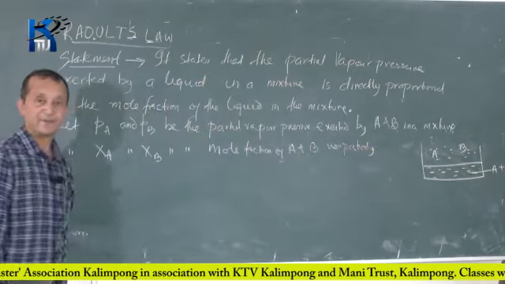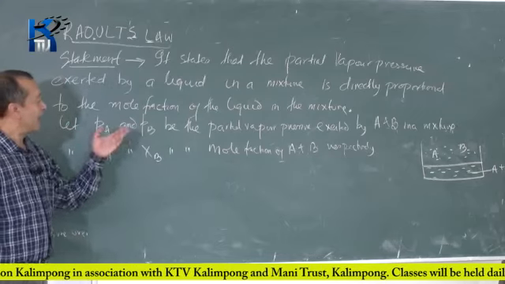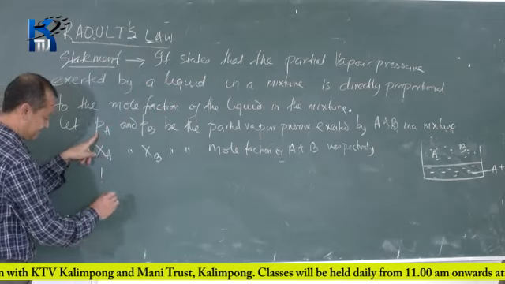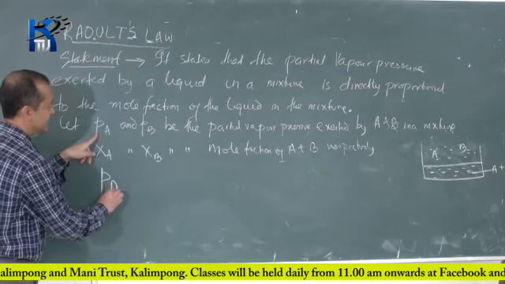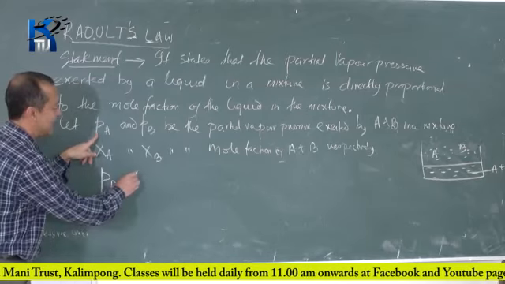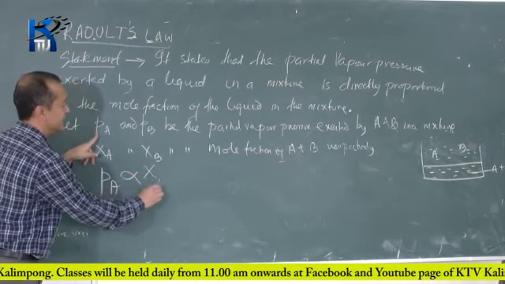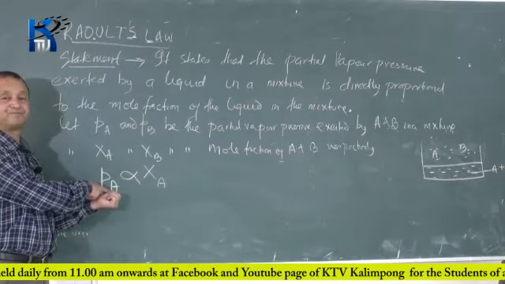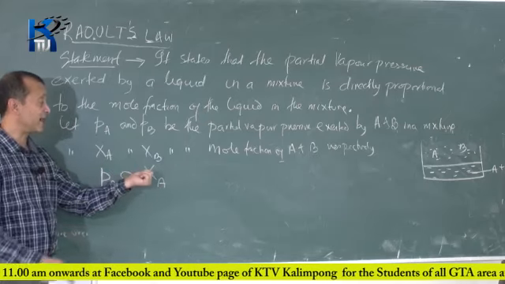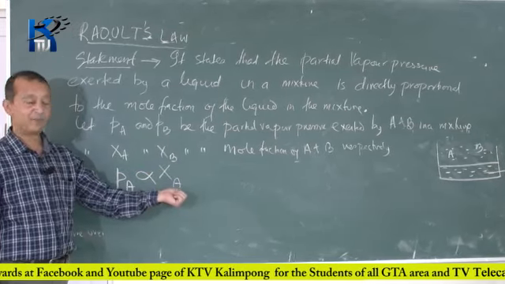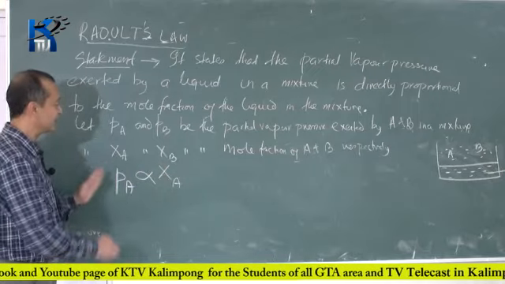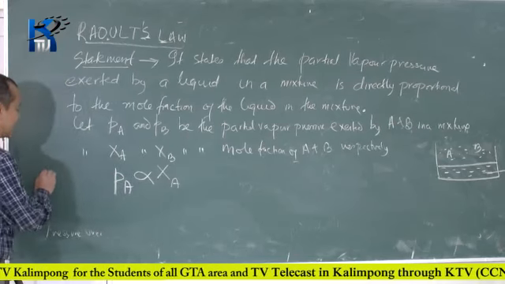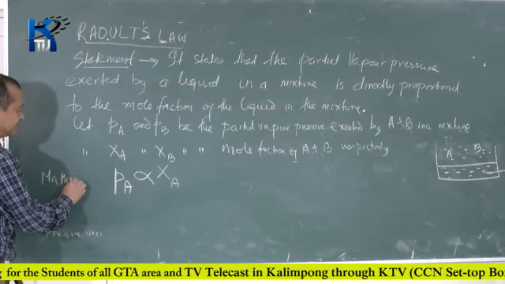Now, according to Raoult's law, the partial vapor pressure is directly proportional to the mole fraction of A. That means the partial vapor pressure of a liquid is proportional to the mole fraction of that liquid. Remember, this is the simple statement, and this is the simple mathematical expression.